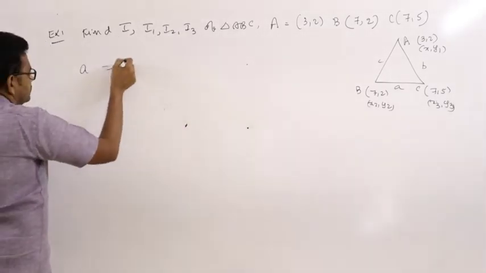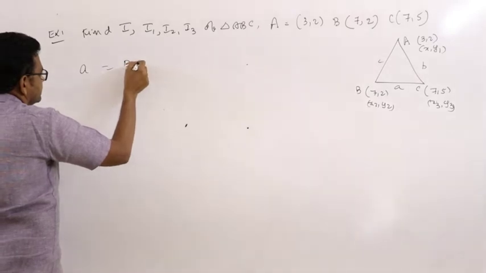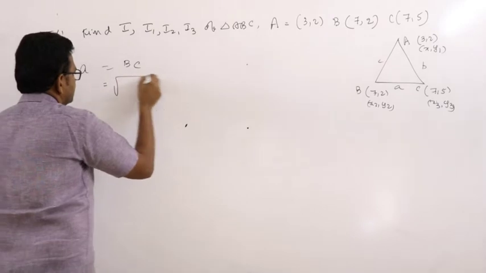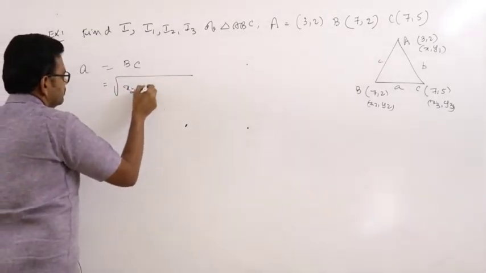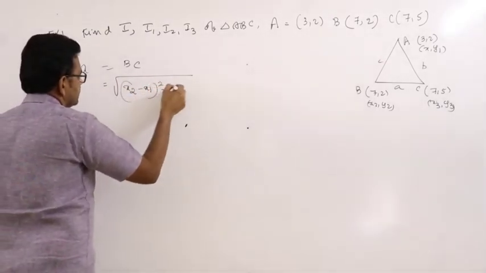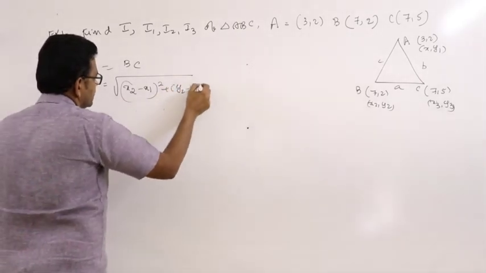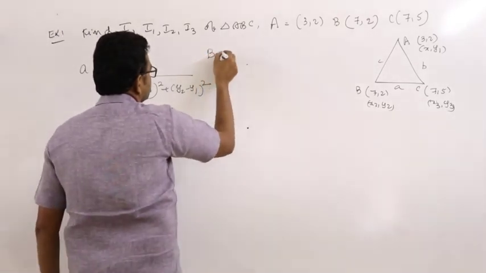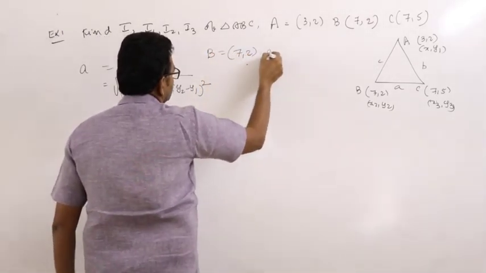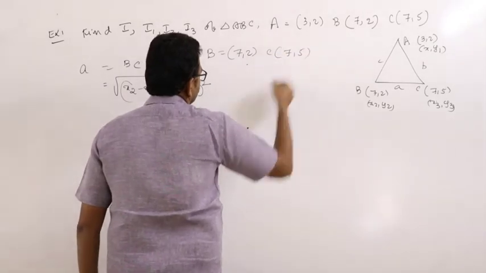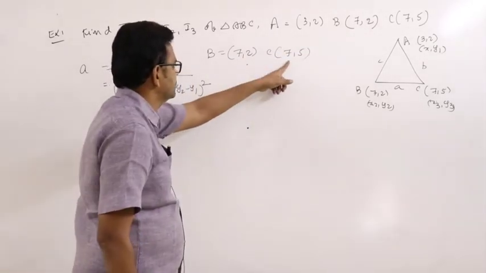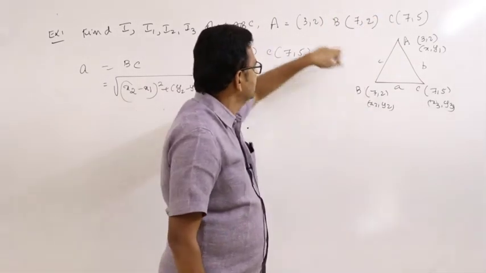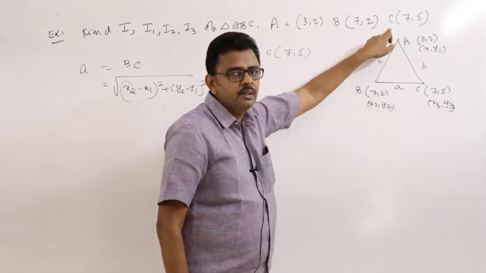Now a, b, c. a is the distance between B and C. Write the formula: root of (x2 minus x1) whole square plus (y2 minus y1) whole square, where B is (7, 2) and C is (7, 5).